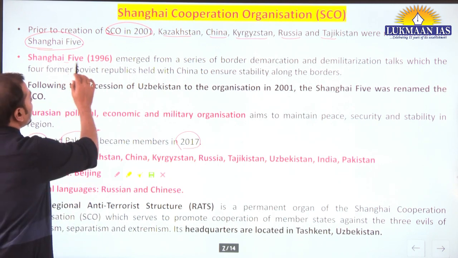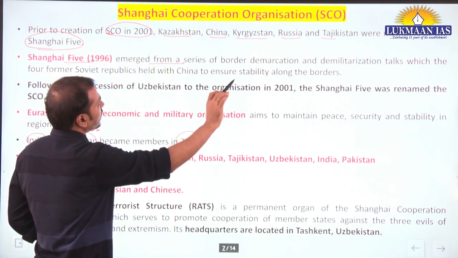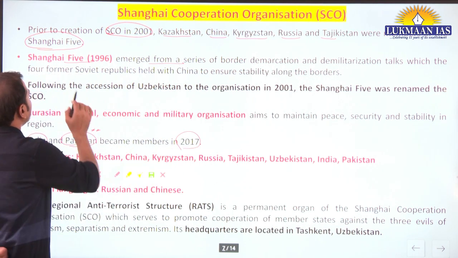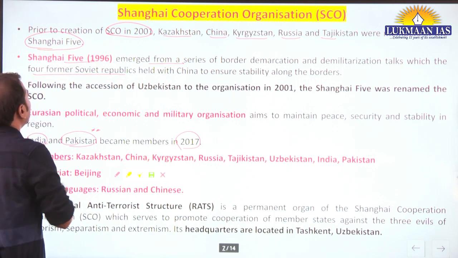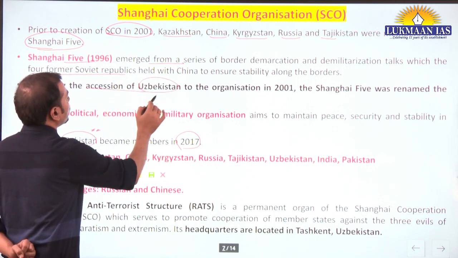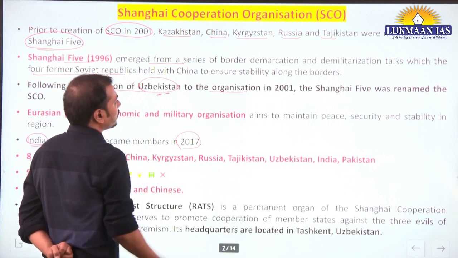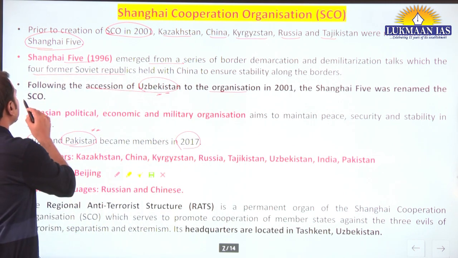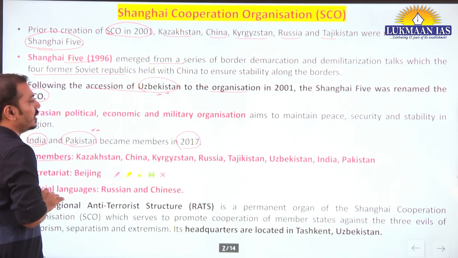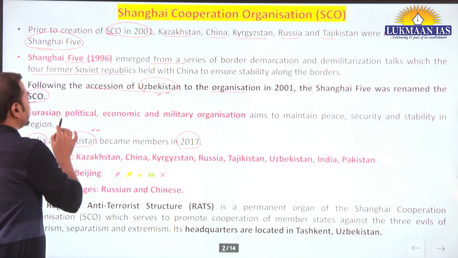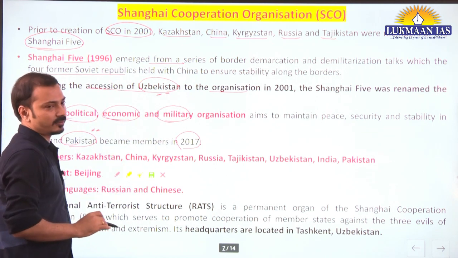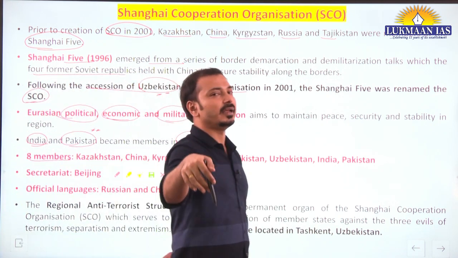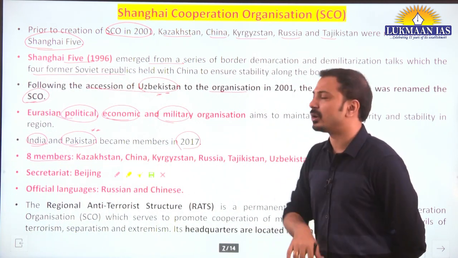Okay, so Shanghai 5 emerged from a series of border demarcation and demilitarization talks between four former Soviet republics and China. Following the accession of Uzbekistan in 2001, it was renamed the Shanghai Cooperation Organization. Try to understand, it is a Eurasian political, economic and military organization. So it is not only political and economic, rather it is a military organization.